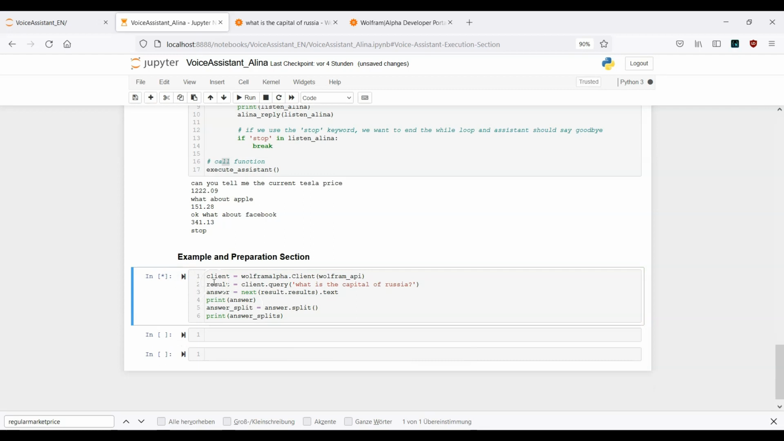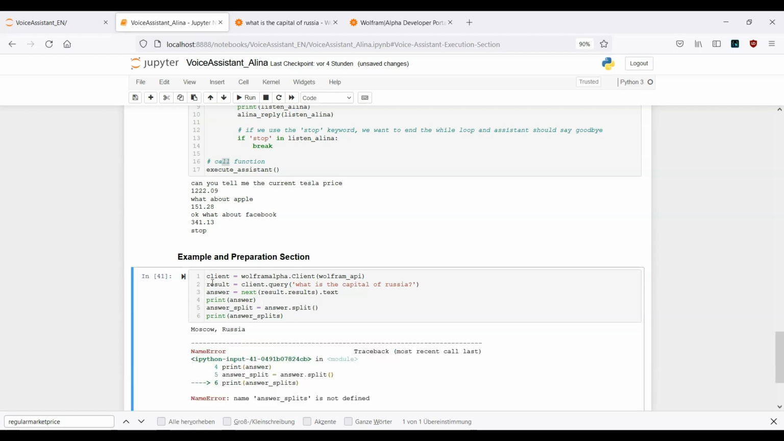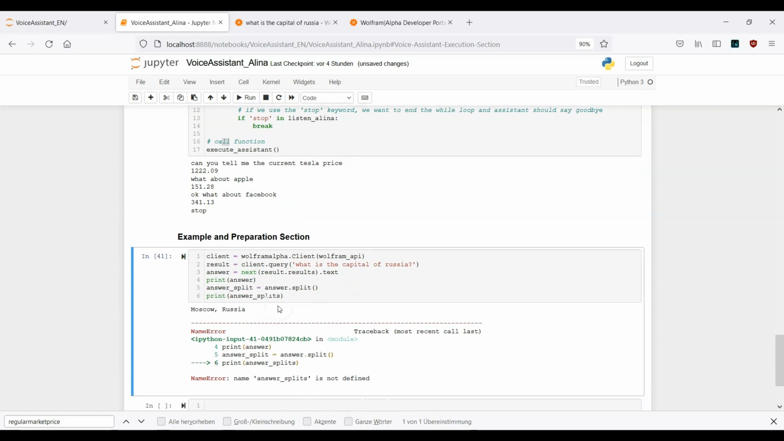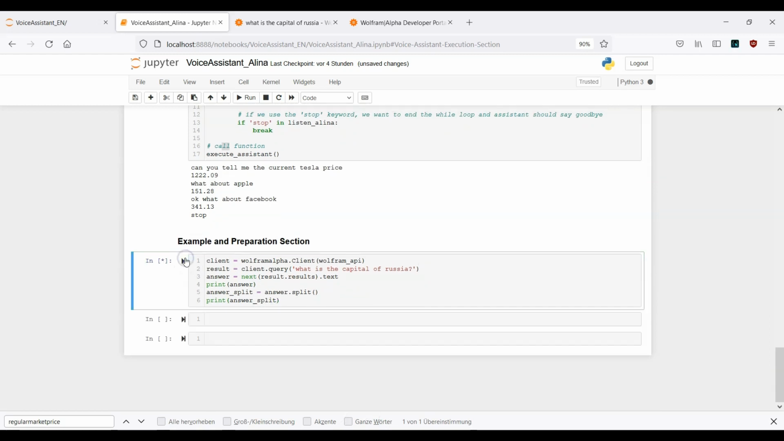I know it takes a little bit, but I definitely want to include the Wolfram API in our project here. So not splits, but split. Sorry for that, my mistake. Now let's rerun this, and now we should get back a split answer.